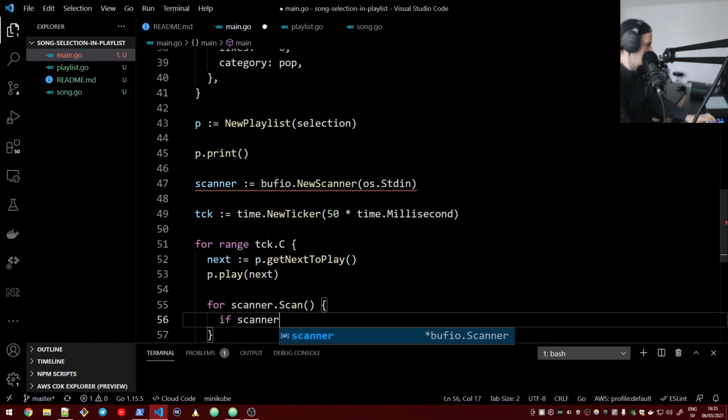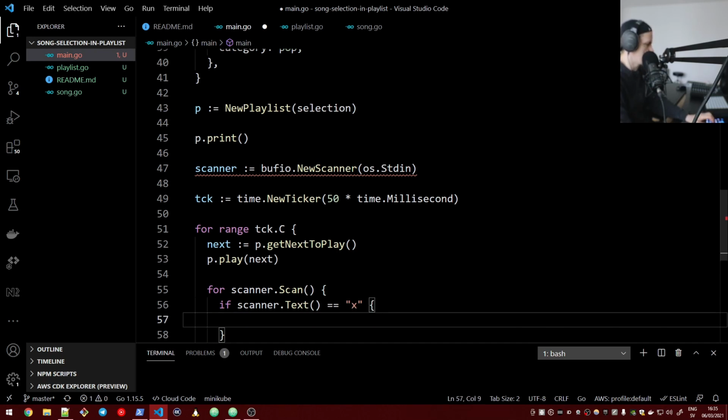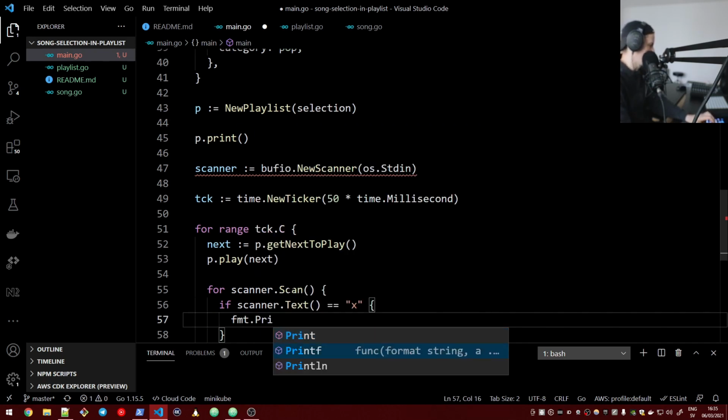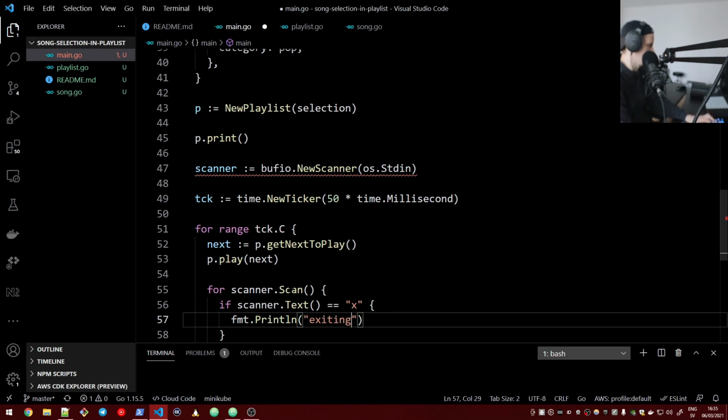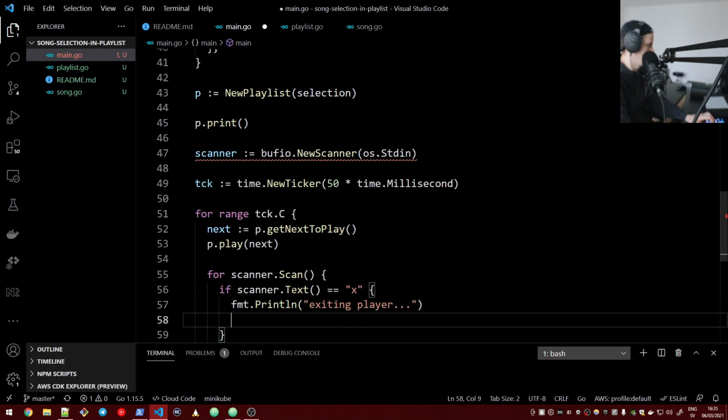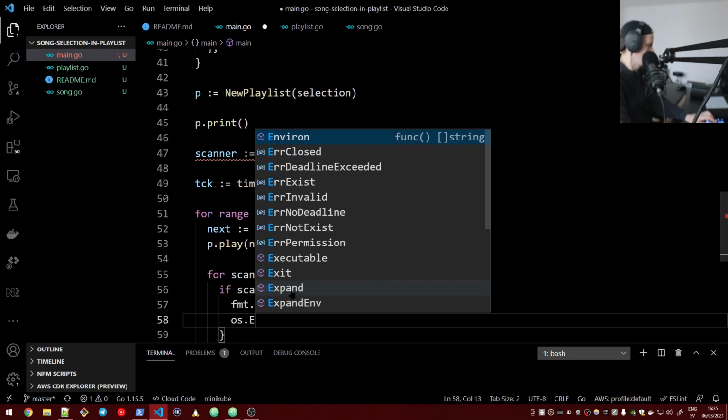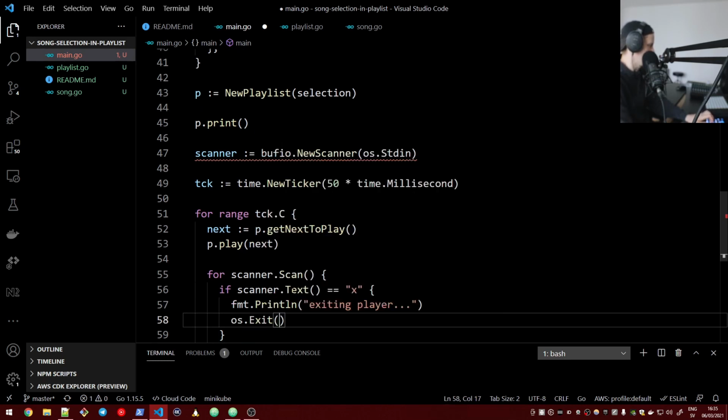If scanner.text equals X, let's give the user also an opportunity to exit our program. Then let's show exiting player, and then always the exit with 0. So there was no error when we are exiting. It was just a user decision to exit the program.